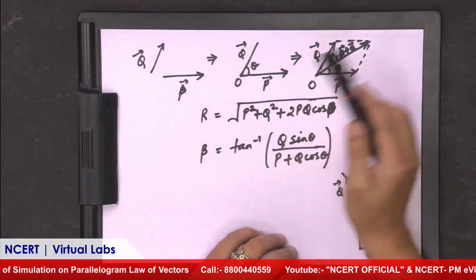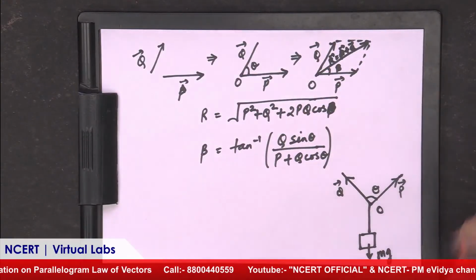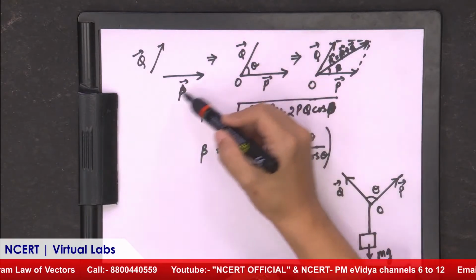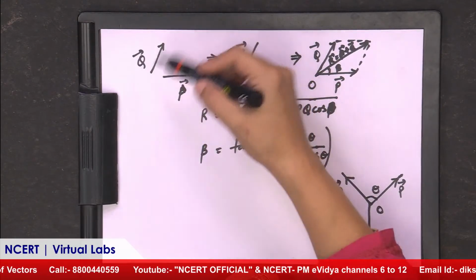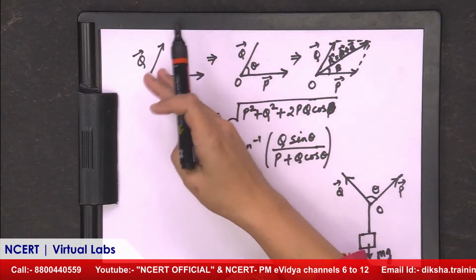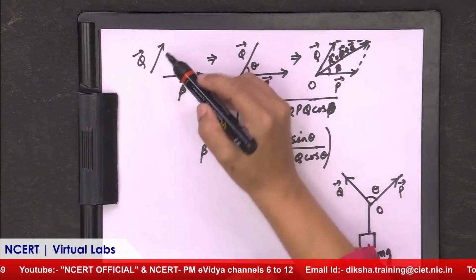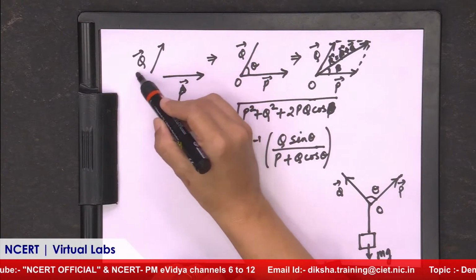So how can we add these quantities? For that, there is a law which is called parallelogram law of vector addition, and it simply states that suppose we have two vectors, vector p and vector q, which are aligned at an angle theta, and both are in separate directions. As you can see, one is along the x-axis and one is not exactly along y, it is simply at a certain angle. So whenever this kind of vectors are there, the first thing we have to do is we can resolve it.